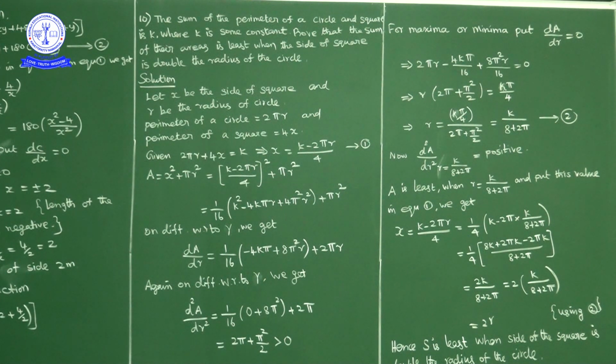Now here everything is in terms of r. The changing quantity is r, k is constant. So differentiate with respect to r. What do we get? dA by dr.